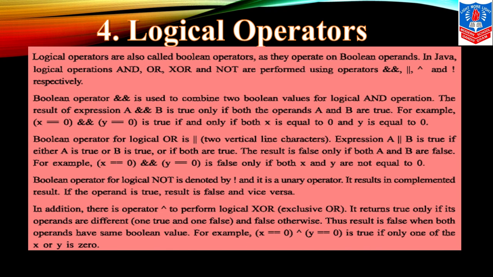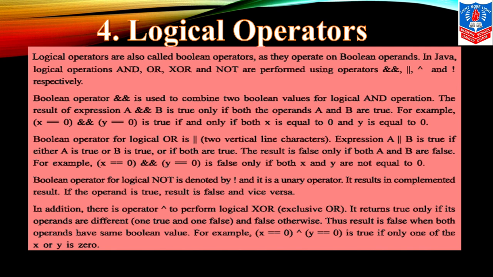Now we go to logical operators. Logical operators are also called Boolean operators. They operate on Boolean operands. In Java, logical operators are AND, OR, exclusive OR, and NOT. Okay, so for AND, we are using double ampersand symbol. Fine.